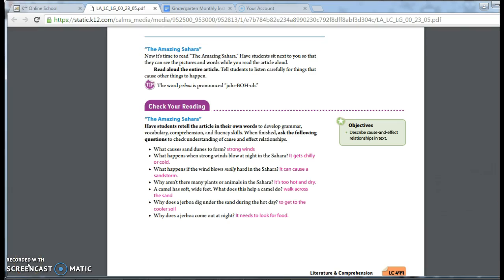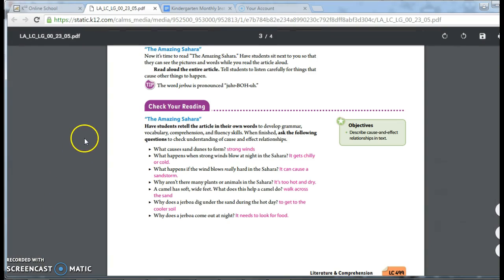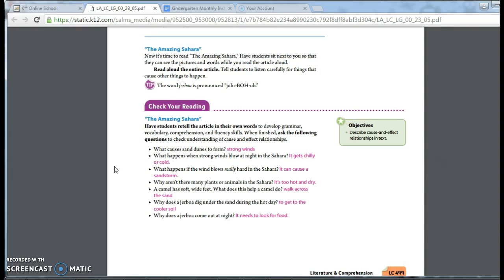I hope that you enjoyed reading that article with your learning coaches. Now, learning coaches, please look at the bottom of page LC 499 in your lesson guide. Please focus your attention to the Check Your Reading section. You will need to discuss these questions with your student. The questions are listed here, and then the answers are in red. Please pause this recording and complete the Check Your Reading with your student.